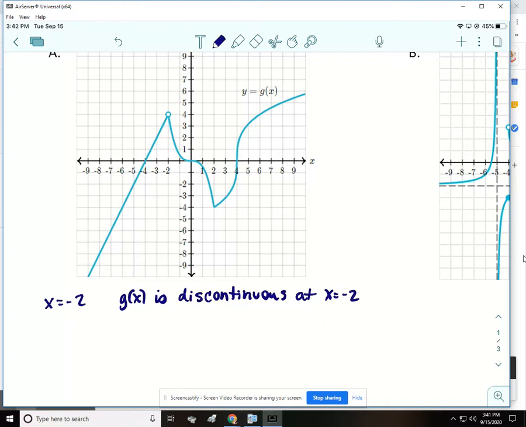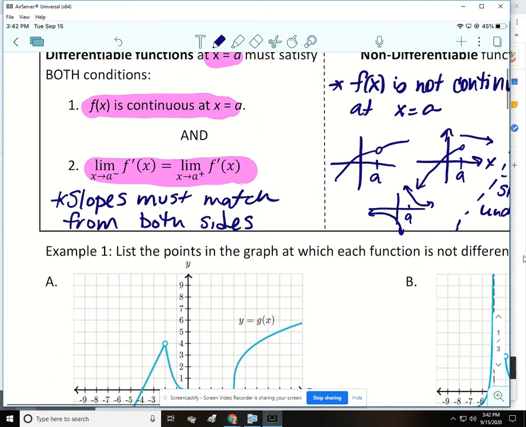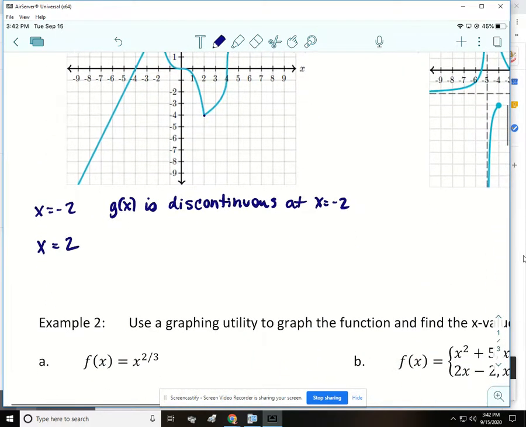Okay, so we're riding along in the roller coaster and we're doing good until we get to this point where you would wreck. And this is the second reason. So slopes don't match. So I'm going to write it like number 2 up there. For the reason, we would say that the limit as x approaches 2 from the left of g prime of x doesn't equal the limit as x approaches 2 from the right of g prime of x. So that's the calculus words that you write for sharp turns.